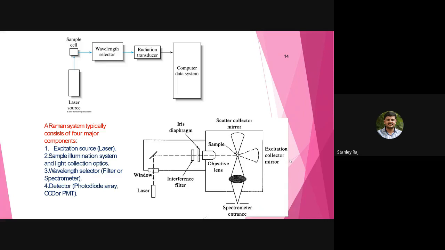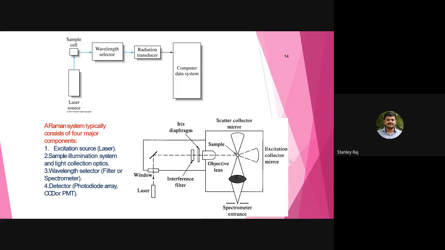So here optics plays the major role. That is, there should be a spectrometer to select the wavelength, and the laser source falls on the window. There is the iris diaphragm, and the scatter collector mirror and excitation collector mirror are there. The spectrometer entrance is there. So the wavelength selector will be a filter or a spectrometer. Nowadays we are using not the spectrometer but electronic filters that can filter the particular wavelength.